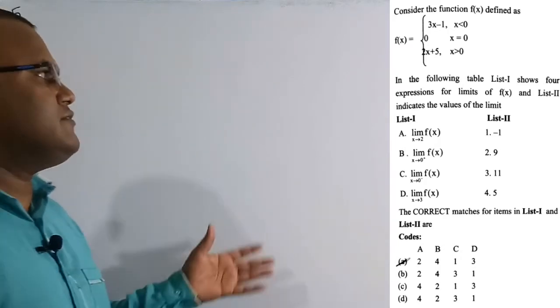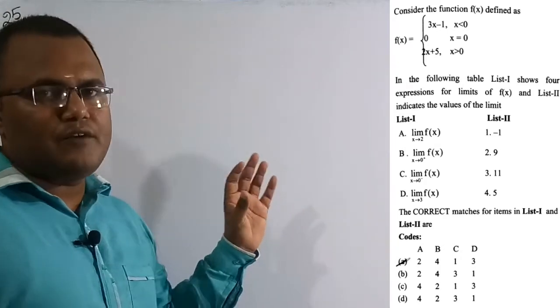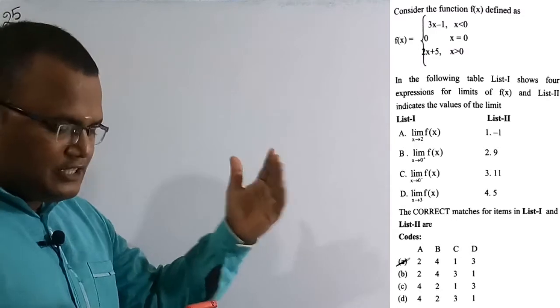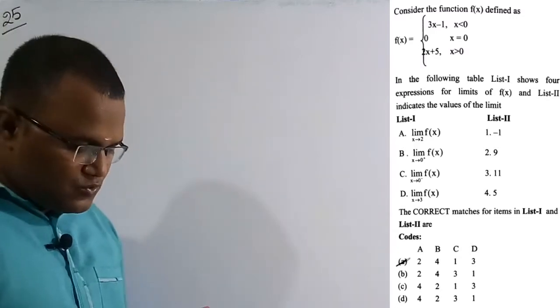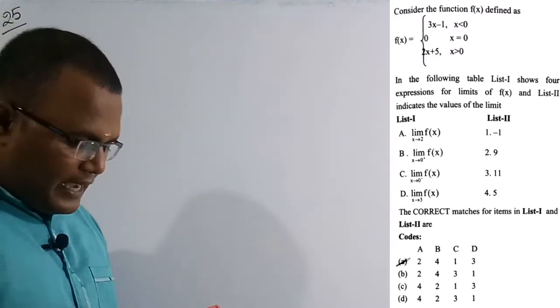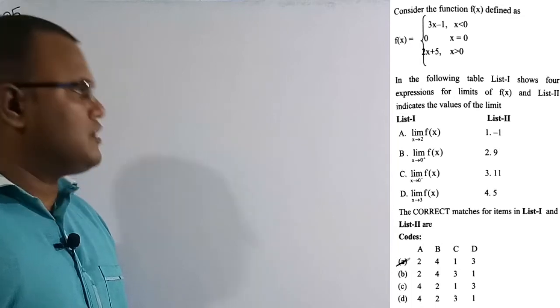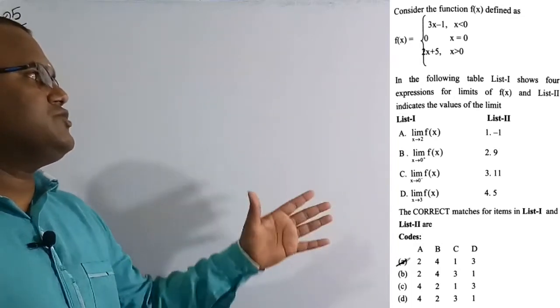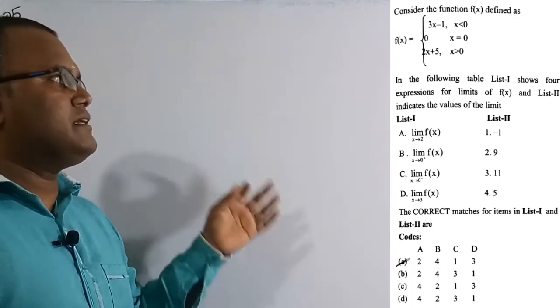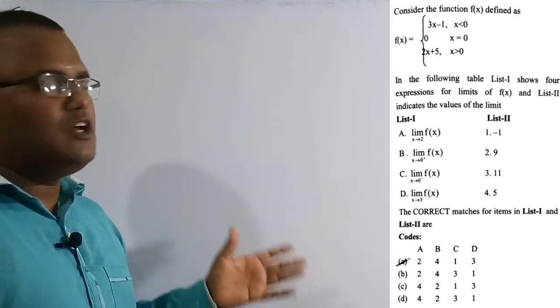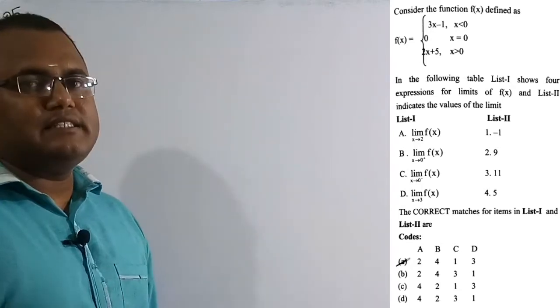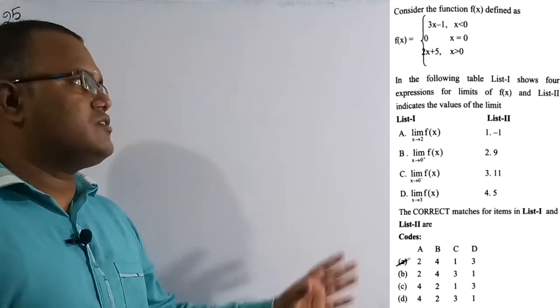So in list 1 they have given the limits of the function f of x at certain values, and in list 2 they have given the answers for these. So the correct matches for items in list 1 and list 2 are. So we have to match list 1 and list 2 with respect to the limits for particular values given in this question. So out of the 4 options, option A is the correct solution of this question. So let's solve this numerical.